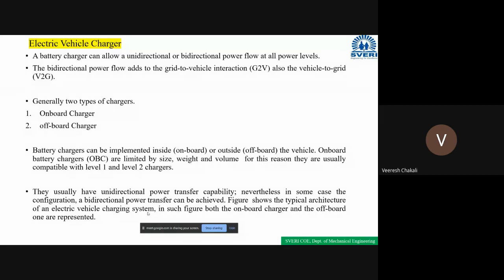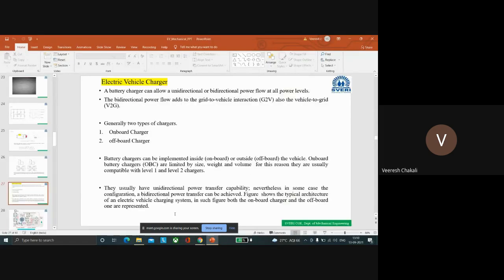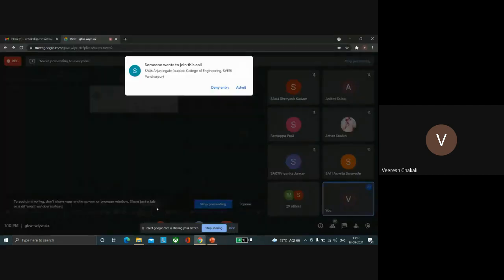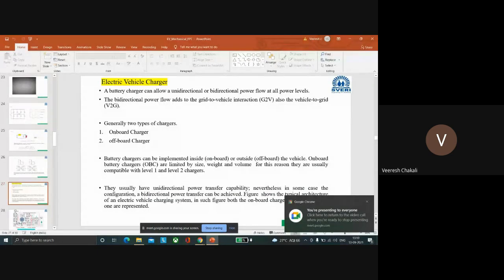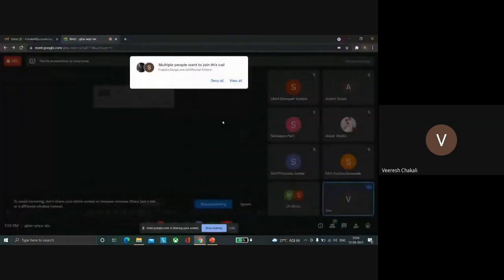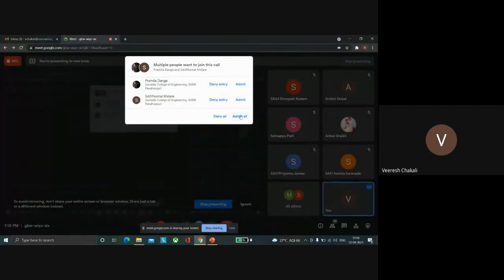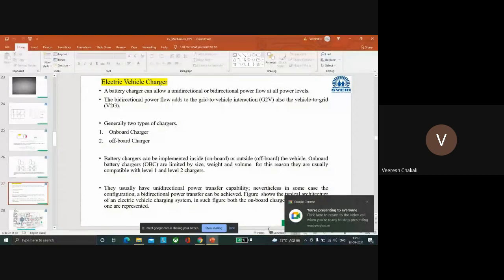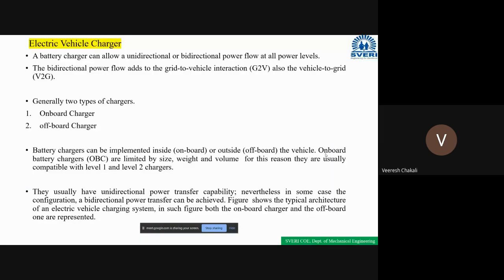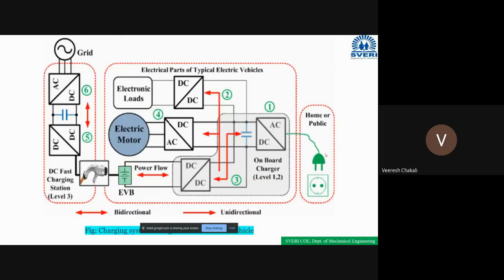Okay. In the last lecture we discussed electric vehicle chargers. What is a charger? What are the types of chargers? Onboard chargers and offboard chargers. Clear?